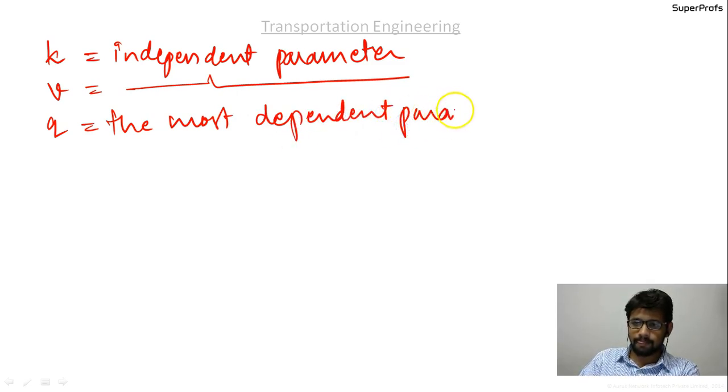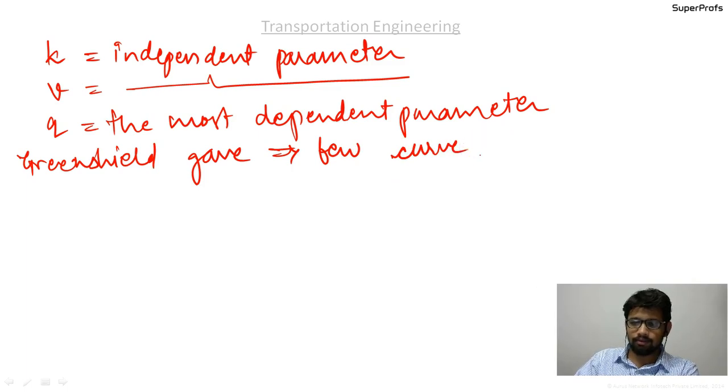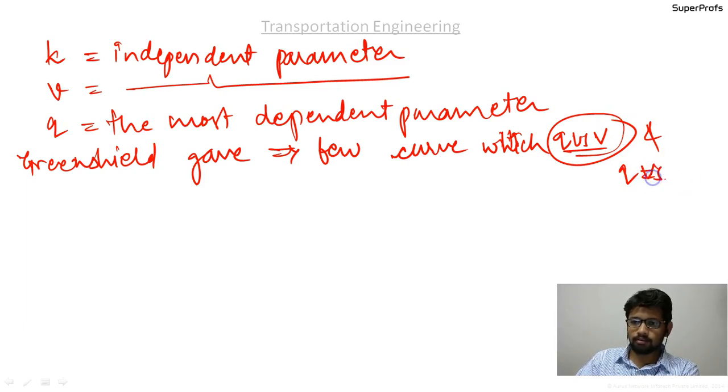Greenshield has given a few curves for this, which relate q versus speed and q versus density.